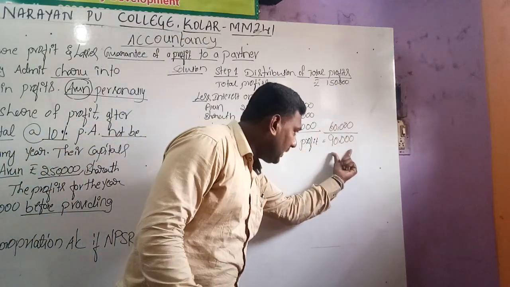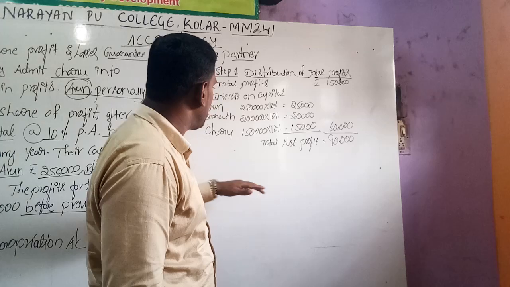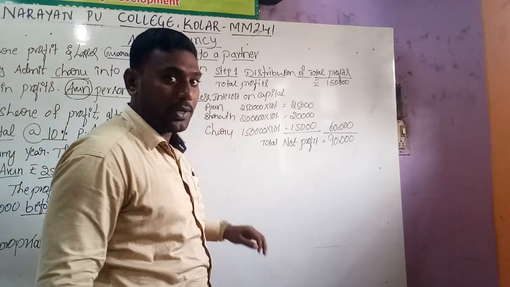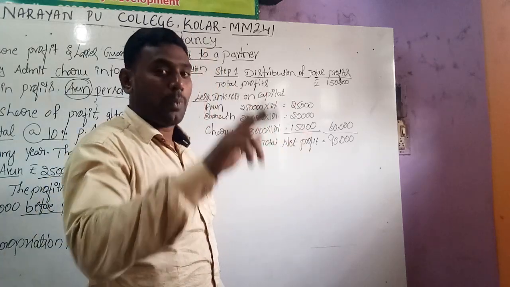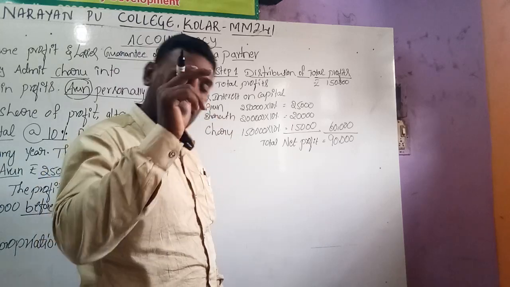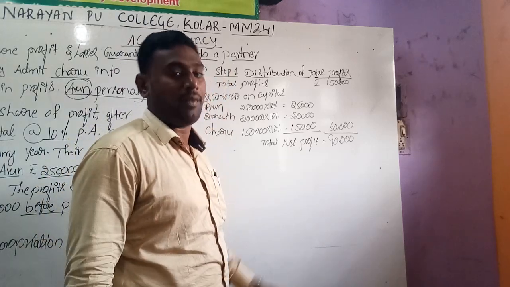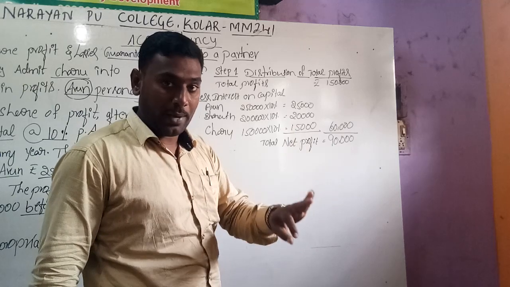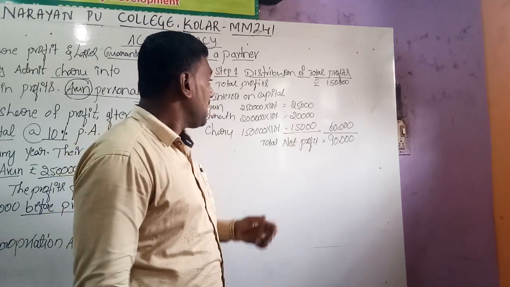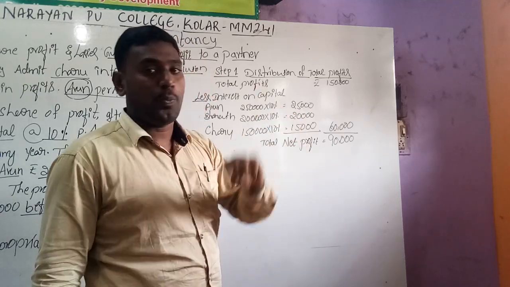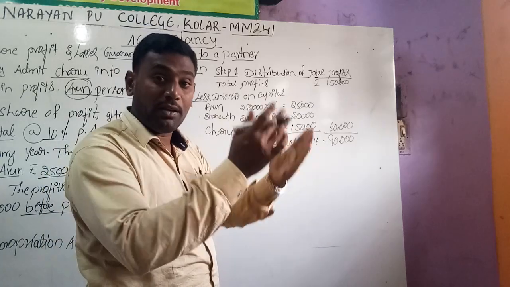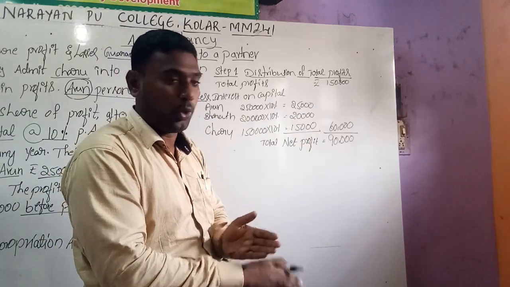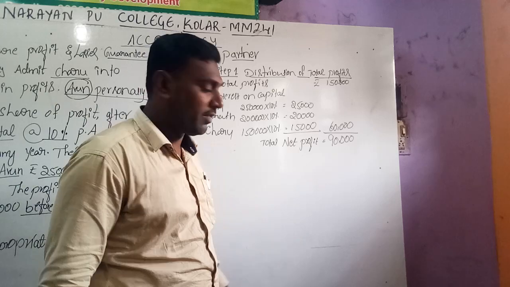Out of this 90,000, we have to distribute it among the partners in their new profit sharing ratio. That ratio is also given in the question itself, 3:2:1. If the ratio is not given, and just the old ratio and a new partner's share is given, we should convert the share into the ratio, then distribute the profit.